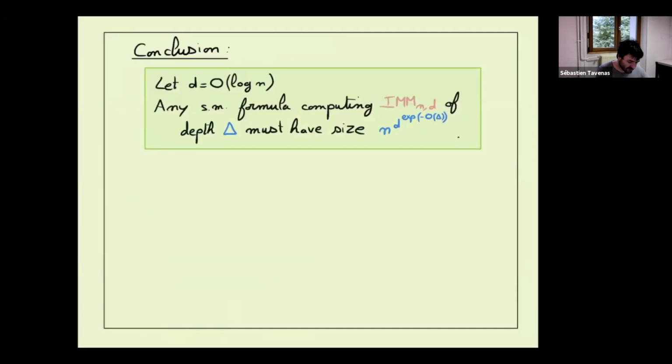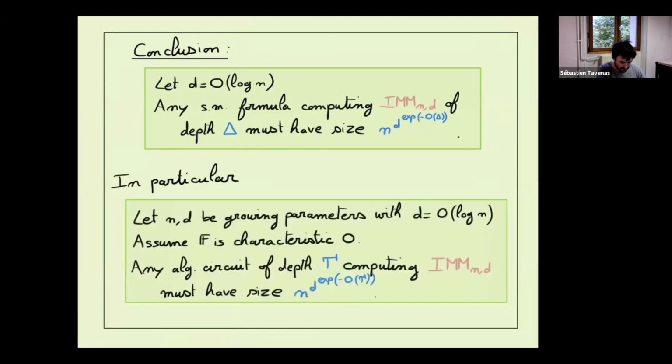If we increase the depth, we get something similar. At each step, the constant which appears in the exponent of d decreases exponentially fast with the depth. So here we think we are far from the optimal. We start with depth 3, where n to the square root of d is a good value. But after that, our constant decreases very, very fast.